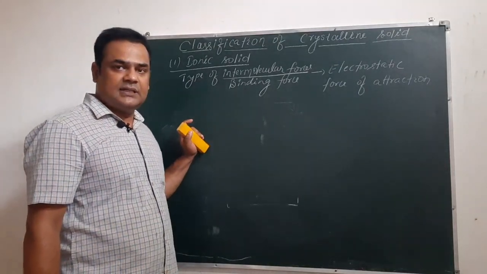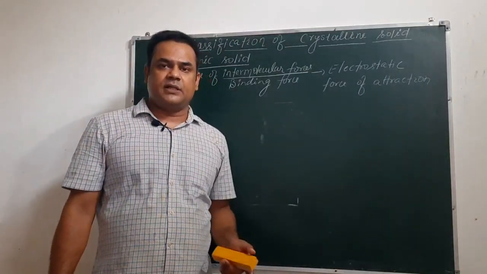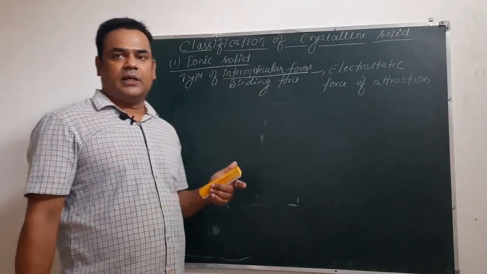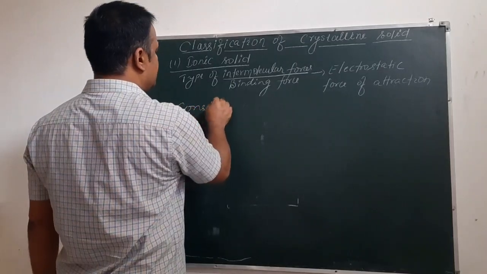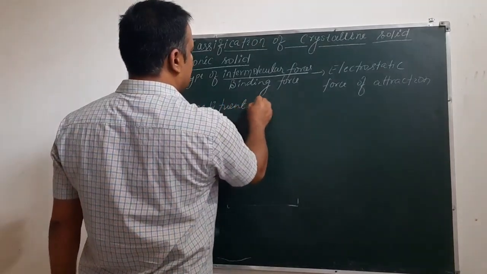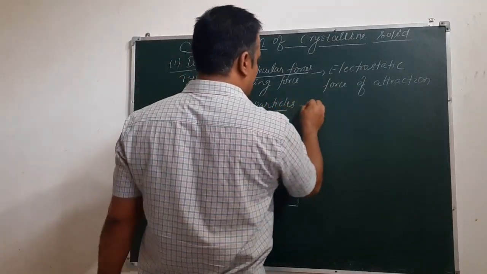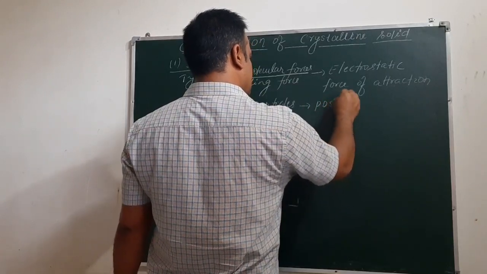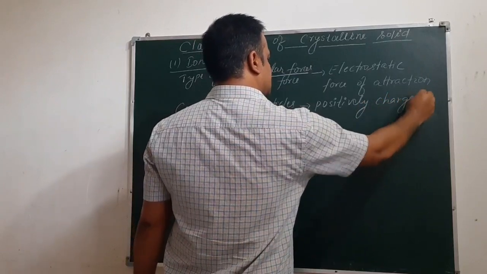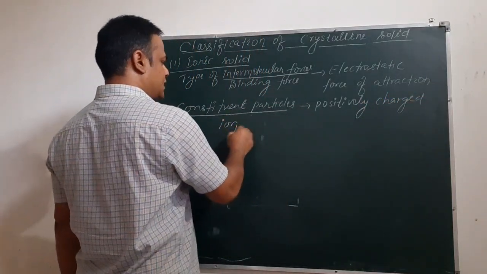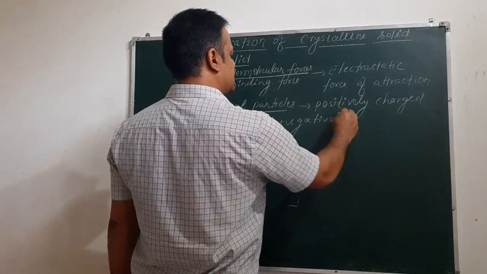The force acting between this cation and anion is electrostatic force of attraction, and it is responsible for holding the constituent particles of the ionic solid in the crystal. The constituent particles of this ionic solid will be positively charged ions and negatively charged ions.